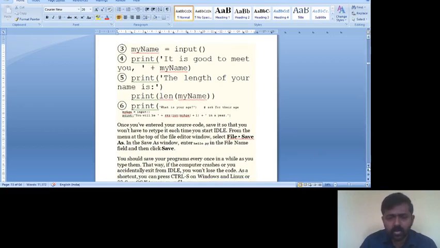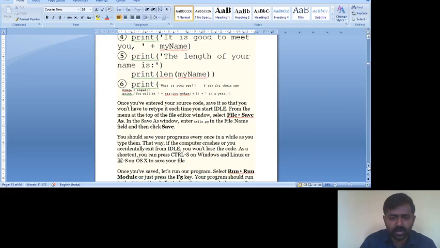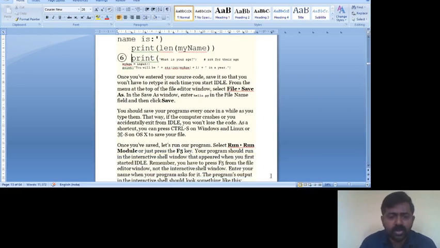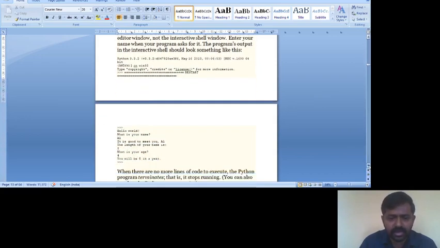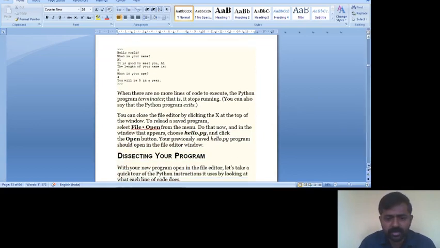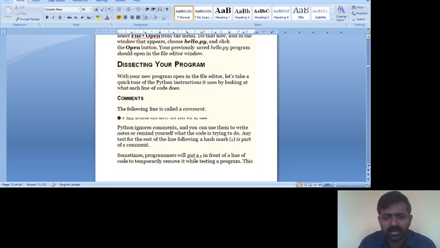Now we are going to do the dissection of this program. Dissection is nothing but looking at each part individually, explaining each one individually. What is the print statement, how to read input, the second statement, the third statement, the fourth statement will be explained line by line. That's what dissecting a program is.